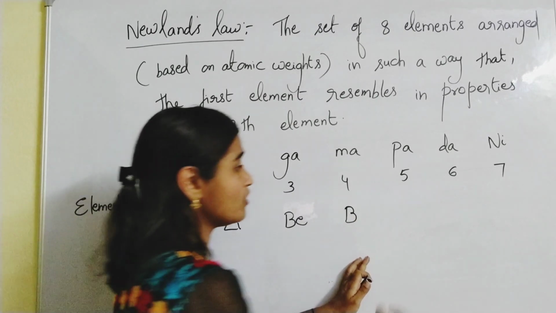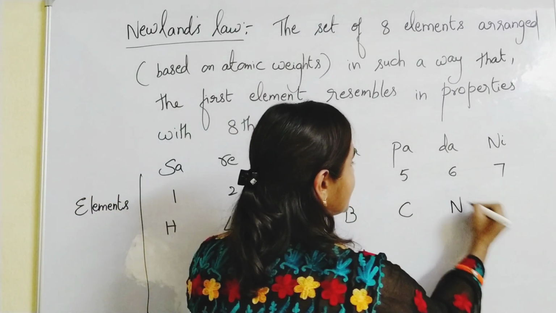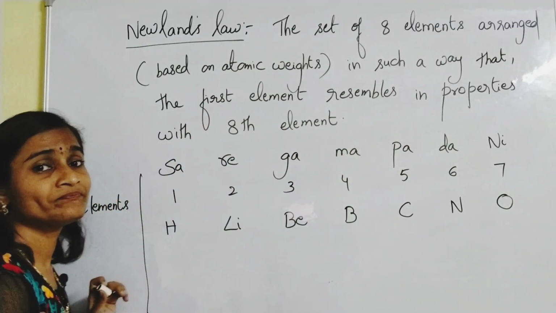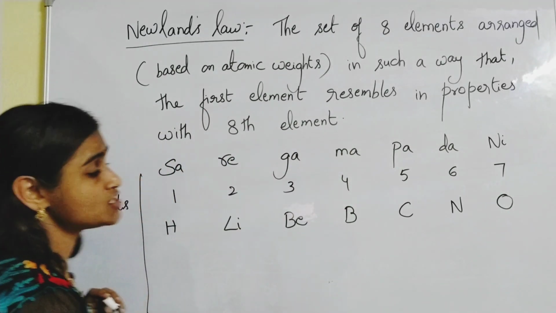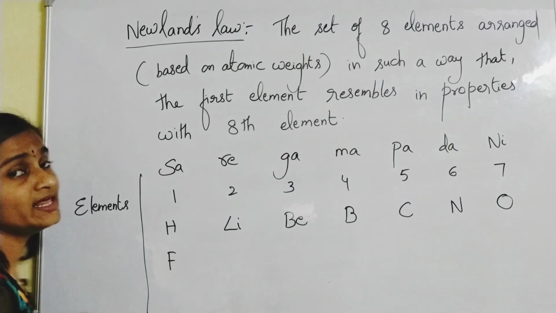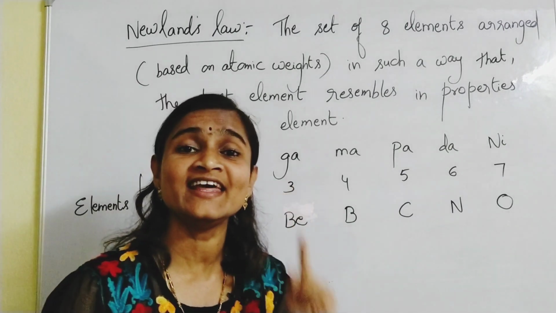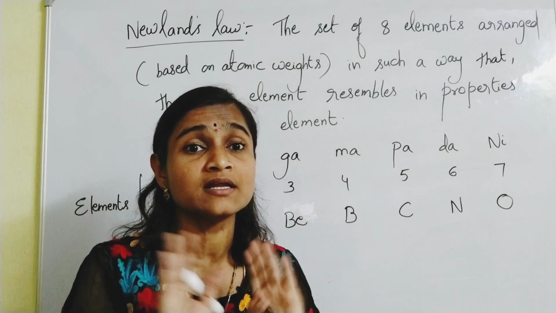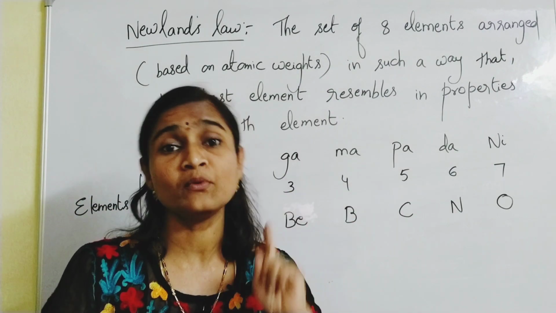Boron, carbon, nitrogen, oxygen. Then the next element after oxygen is fluorine. Then comes neon. Neon is again an inert gas, so we should not take inert gases into consideration. Please remember that point.